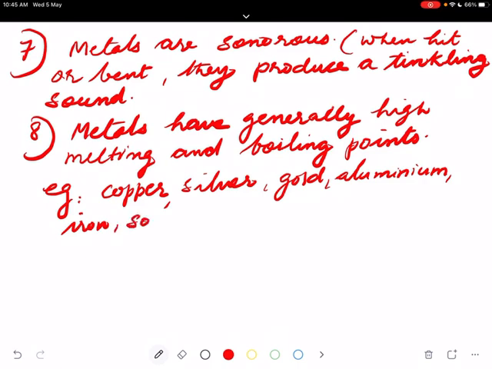Then sodium. Sodium is an element which is present in our body, required for the proper functioning of our body. Then potassium, which is again present in our body. Calcium is in our teeth.